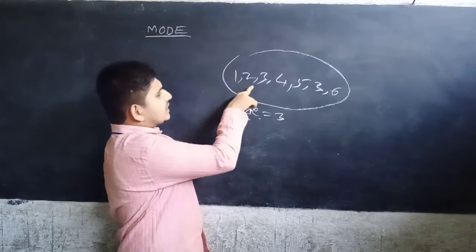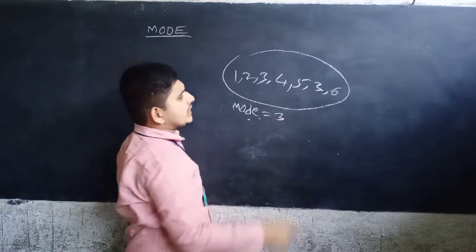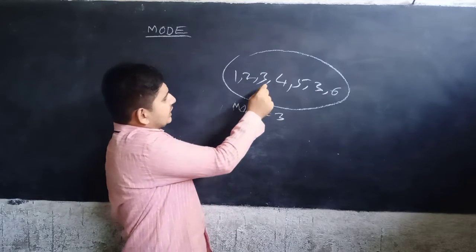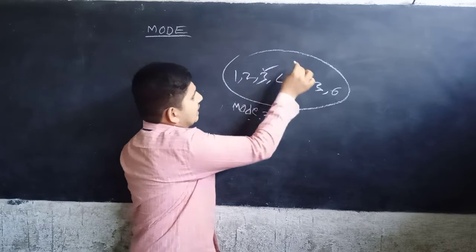Here there are 6 numbers, 1, 2, 3, 4, 5, 6, but the number 3 is repeated 2 times.